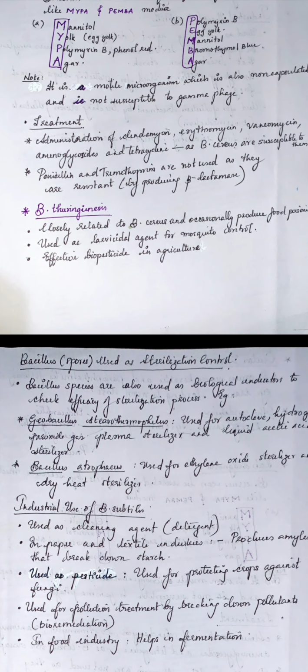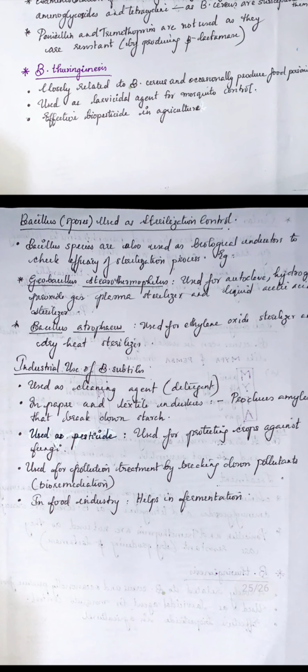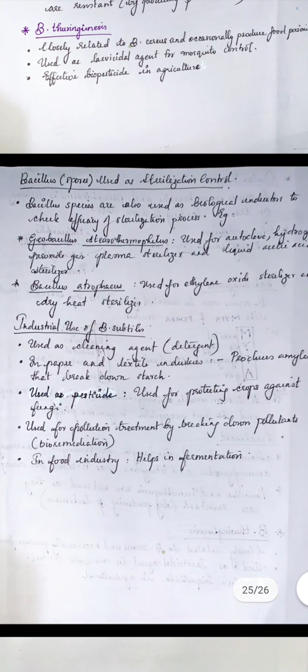This is a biopesticide, so its gene will be inculcated in the plants, so they will be free of other infections or other attacks of insects and all. So what BT cotton, that BT stands for that.